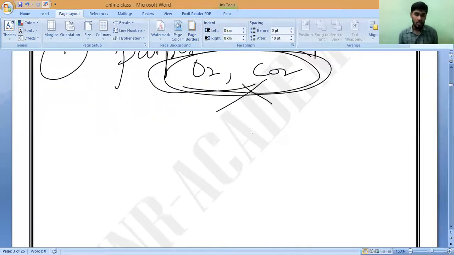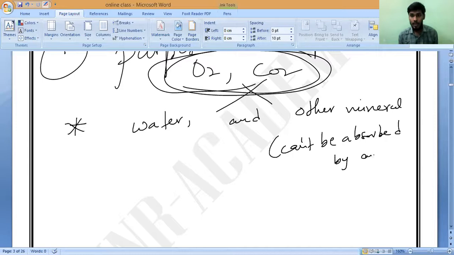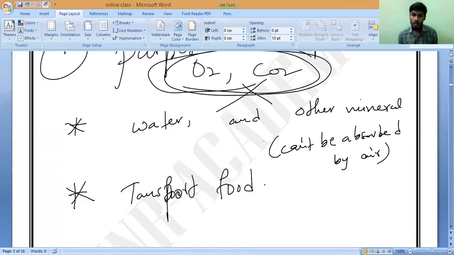So we need not supply oxygen and carbon dioxide anywhere. Remember that. So what is the first purpose of transportation in plants? To supply water and minerals, which cannot be absorbed from the air directly. Now, what is the second purpose? The second purpose is to transport food materials.